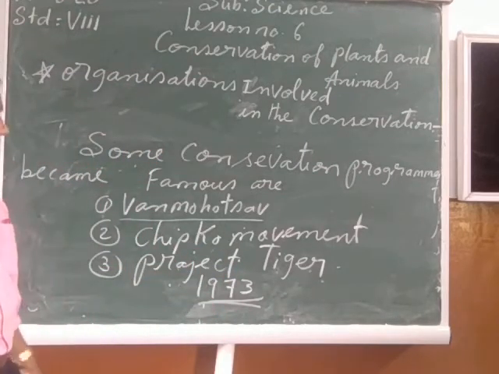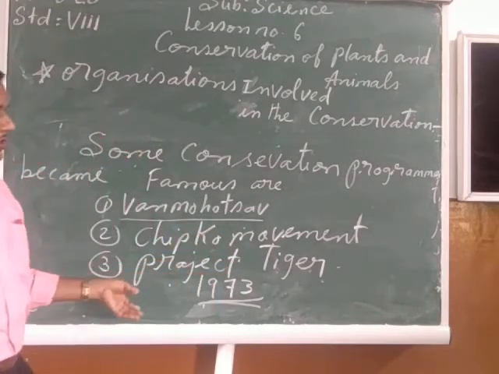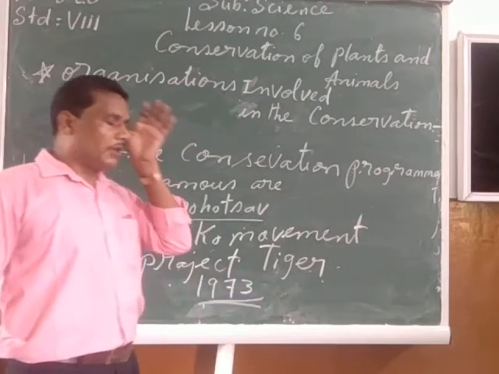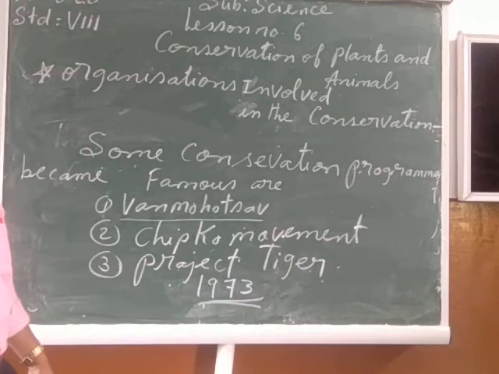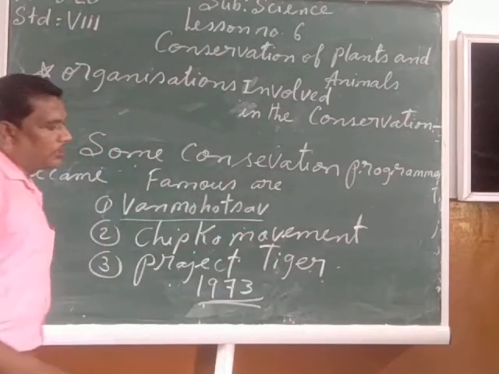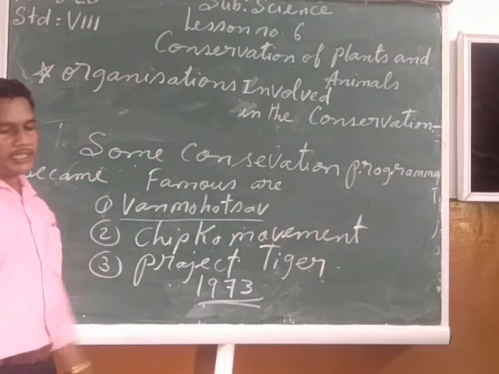This conservation program became so popular that it not only helped in increasing the population of tigers in the forest, but it also helped in protecting different types of other wild animals in the forest. Not only the wild animals have been protected along with the tigers, but the forest trees have also been protected from being cut down. So Project Tiger was also one of the famous conservation programs which was started in India, and the main aim was to protect the tiger species.